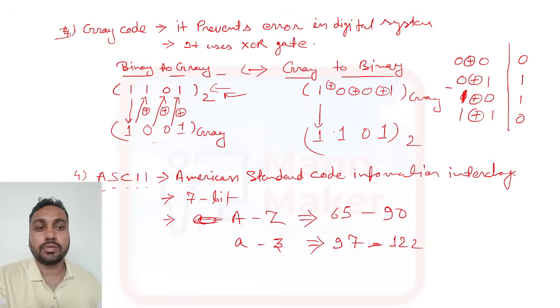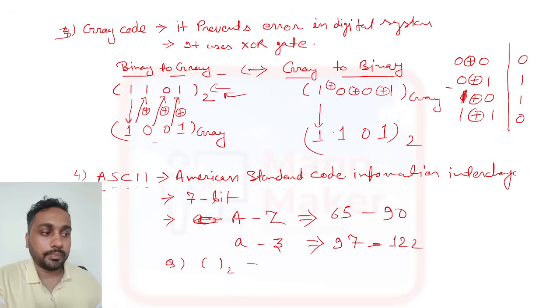This is just for basic knowledge, you need to know about this code conversion. Sometimes they will ask a general question, like what is the binary representation of ASCII code A?